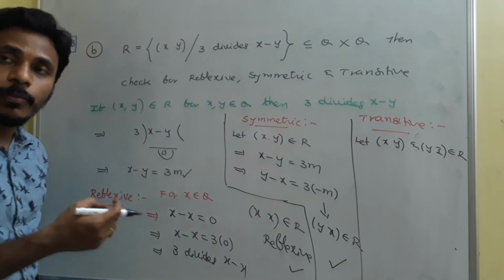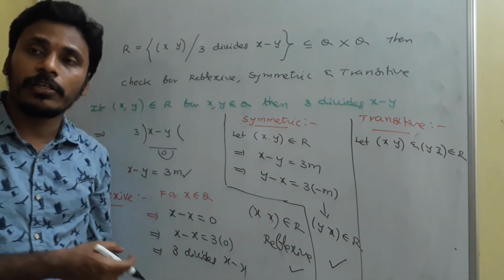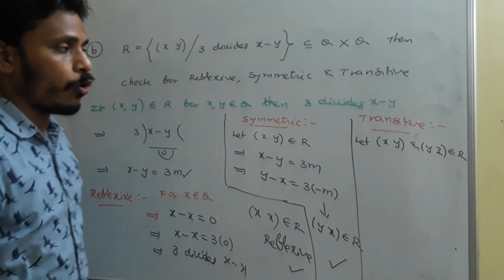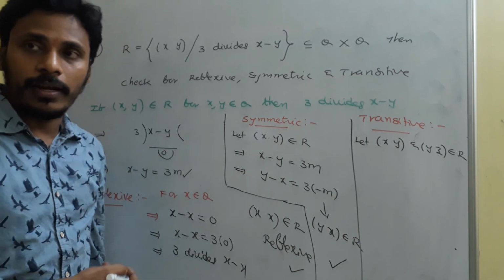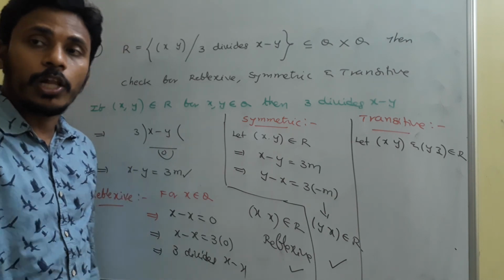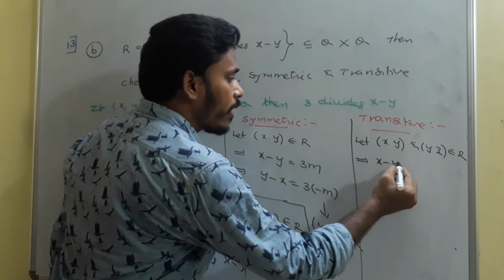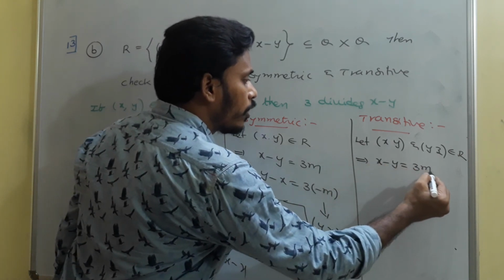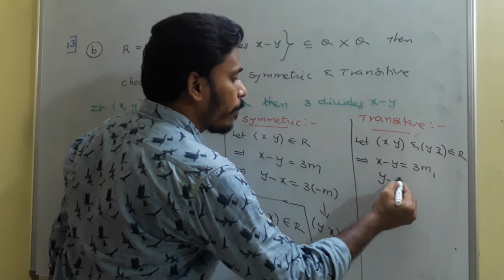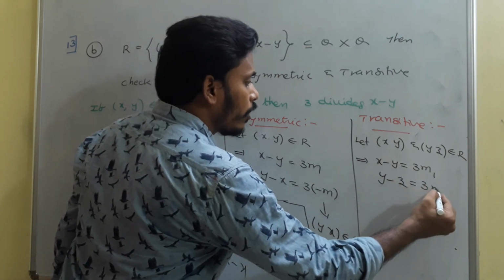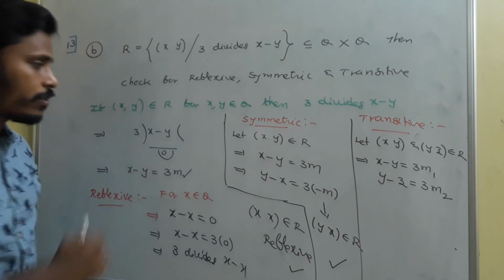So x comma y is an element of the relation, so x minus y is a multiple of 3. y comma z is an element of the relation, so y minus z is also a multiple of 3. So from there it is very clear that x minus y is equal to 3 into something, m1. y minus z is equal to 3 into something, m2, as per this.